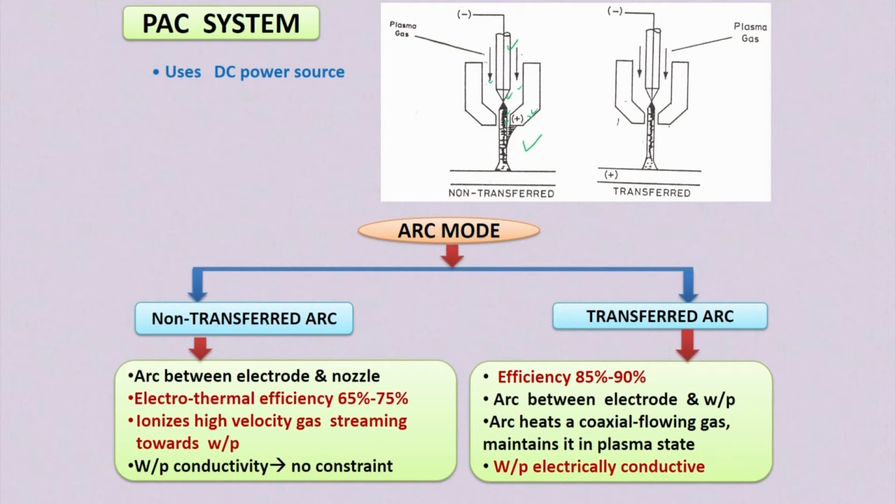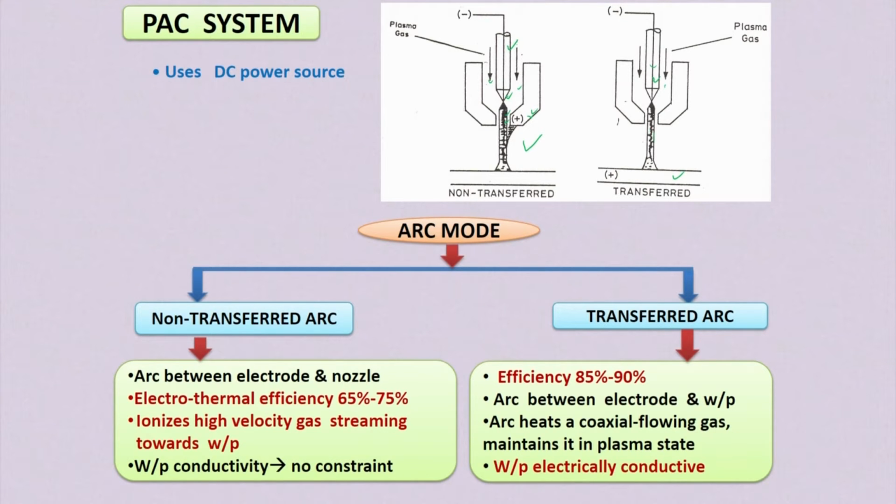But in this transfer mode, you can see here this is the electrode and the positive terminal is connected to the workpiece. So here the main constraint is that the workpiece should be electrically conducting material. This transfer mode can be used only for electrically conducting workpiece material. Plasma gas is coming surrounding this electrode, and while it is passing through this nozzle, it is ionized in this zone.